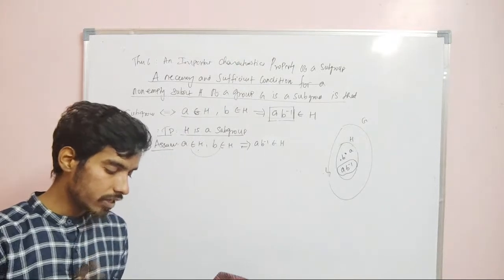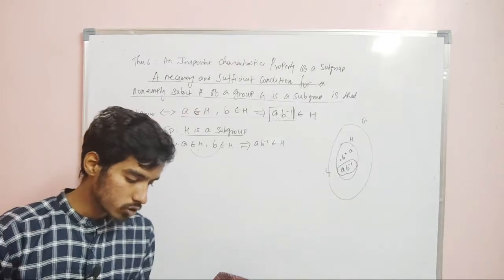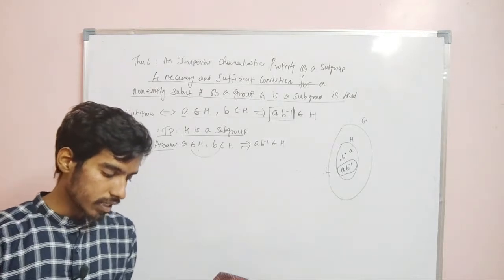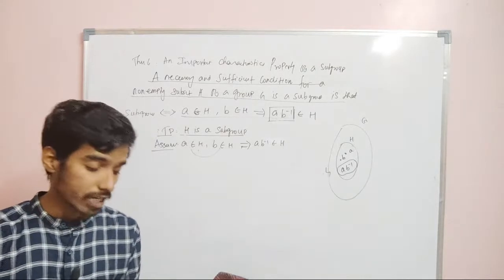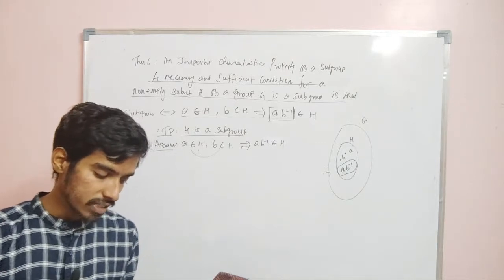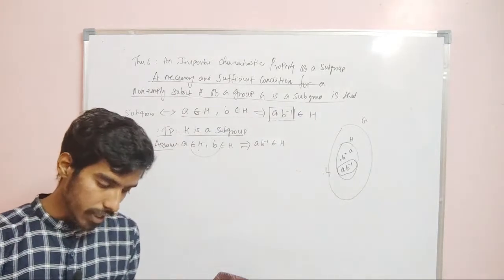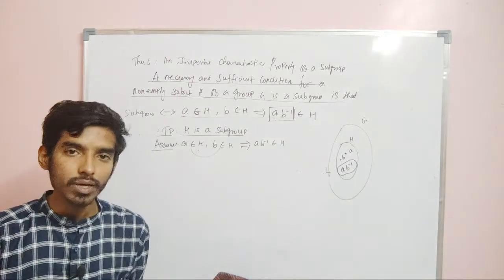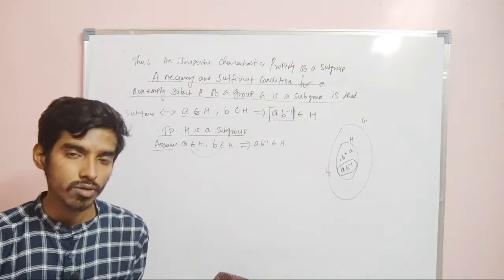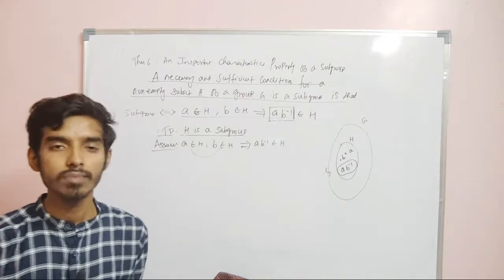we should take any two arbitrary elements a, b belonging to H, and we should try to show that ab inverse belongs to H. If we are able to show that if a, b belong to H implies ab inverse belongs to H, it is sufficient to conclude H is a subgroup of G. Right, very important. I will repeat an important remark. So, whenever from now on you have to prove that a subset is a subgroup, you have to take two elements in that subset and you have to prove that ab inverse belongs to H.